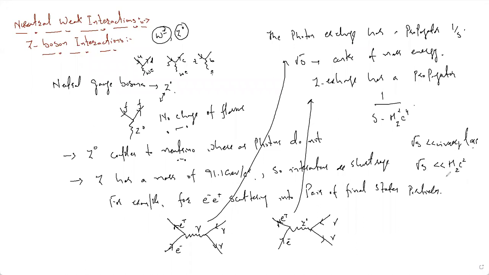For example, we know that mz c squared is around 91 or 92 GeV. So the center of mass energy will be around some 1 GeV or 2 GeV, which is considered small compared to the rest mass of the Z boson.